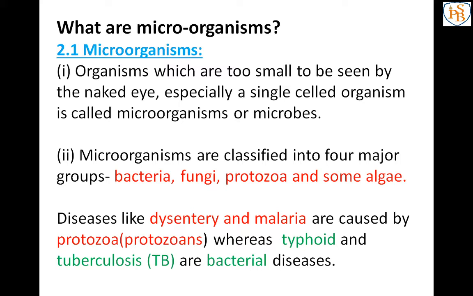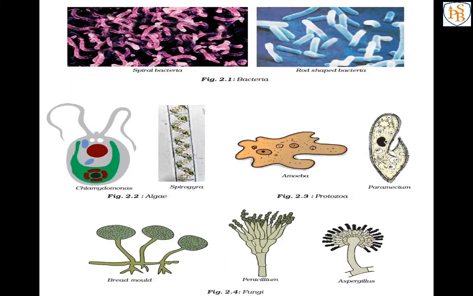So all this is the introduction of microorganisms, meaning what microorganisms are and how many groups there are. The organisms which we cannot see with our naked eyes are known as microorganisms or microbes, and they are classified into four groups, that is bacteria, fungi, protozoa and algae. Understood the introduction part? I have given here the four groups: bacteria, algae, protozoa and fungi.